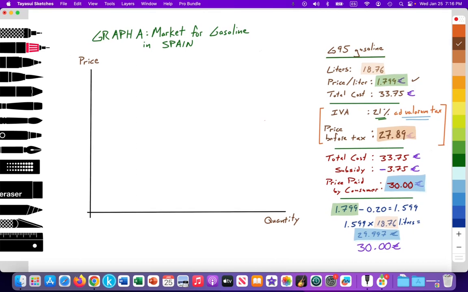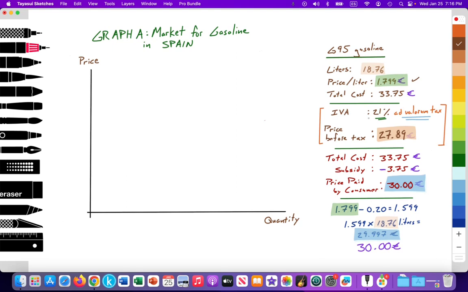So here on the right side of our whiteboard are the details from a receipt that I got when I bought gasoline in Spain over the summer. And it was G95 gasoline for my hybrid car. I bought 18.76 liters, so that's the quantity that I consumed. The price per liter was 1.799, but that includes the tax. So 18.76 multiplied by that price gives us a total cost of 33.75. But I did not pay 33.75. I actually paid 30. So the price paid by the consumer was $30. Again, this will be featured in the next video after this.